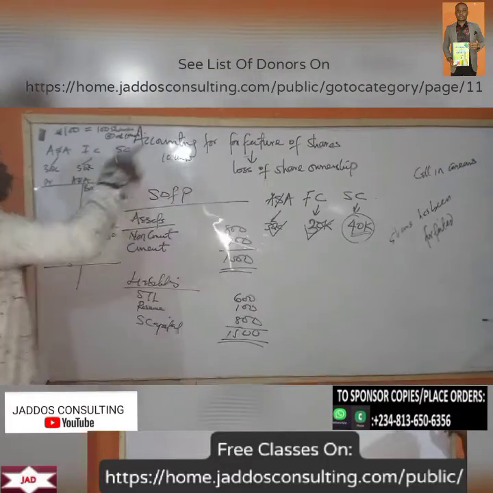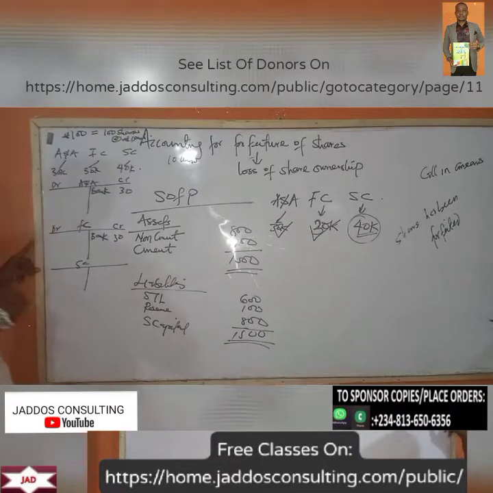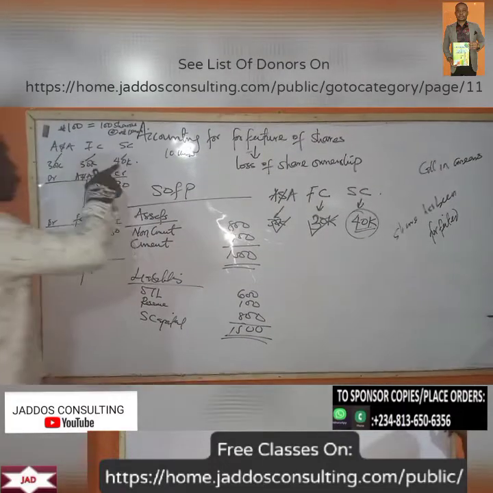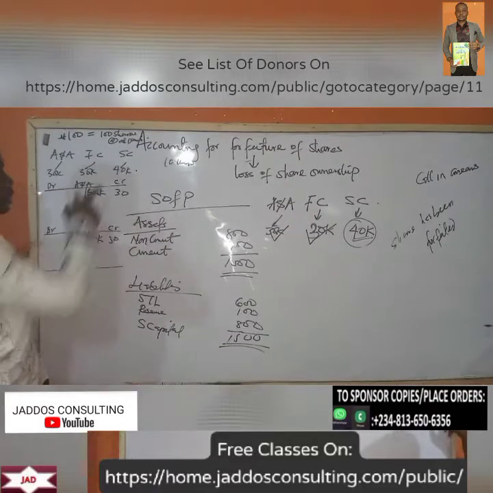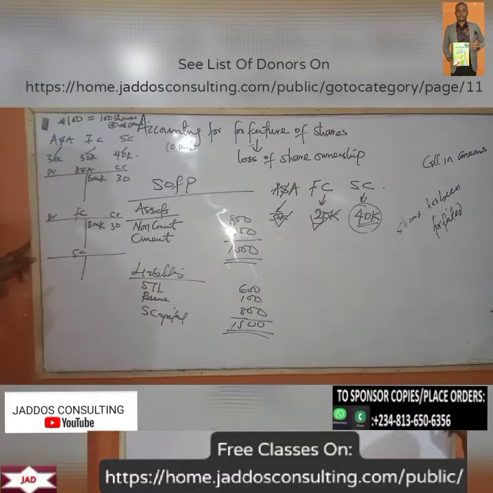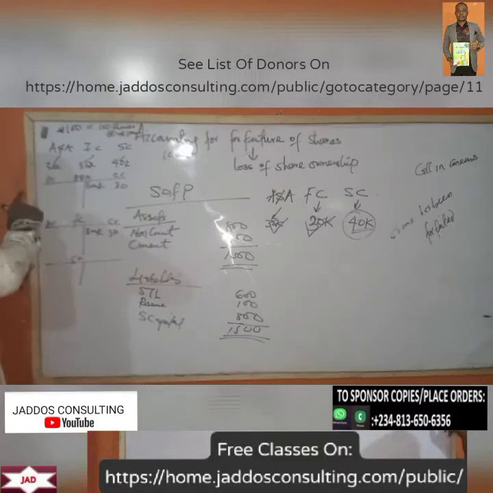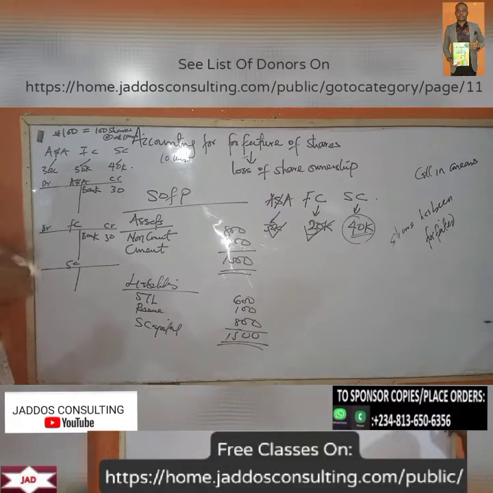So what was paid for will be 40 kobo times 90 units. Of course, 40 kobo times 100 units would be 40 naira, but 10 units was not paid for. So 40 kobo times 10 units should be 4 naira. So 40 naira minus 4 naira, that will be 36.